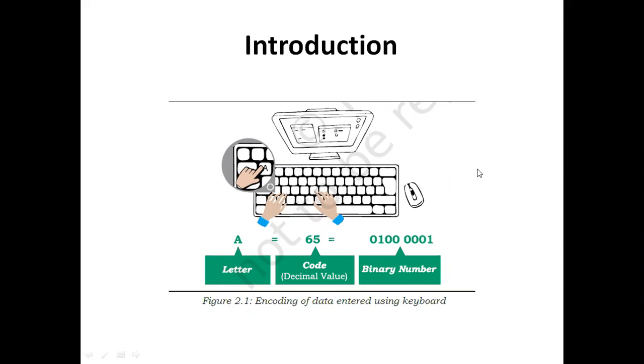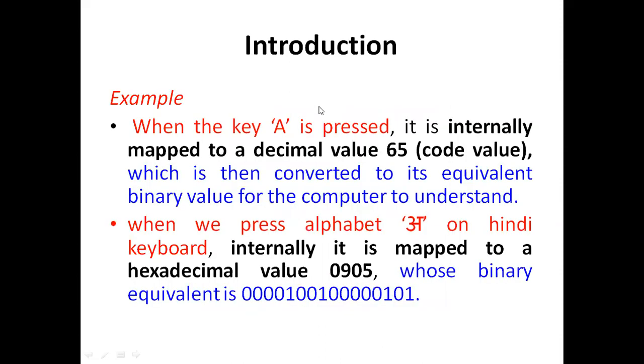Here, when a is pressed, the internal mapped decimal value is 65, which is converted to its equivalent binary value for the computer to understand. This 65 is converted into binary. How this conversion is done, we are going to discuss now.